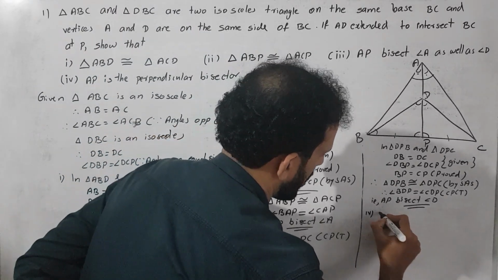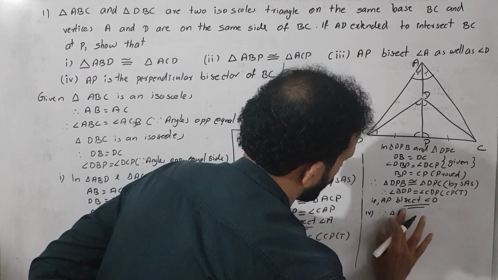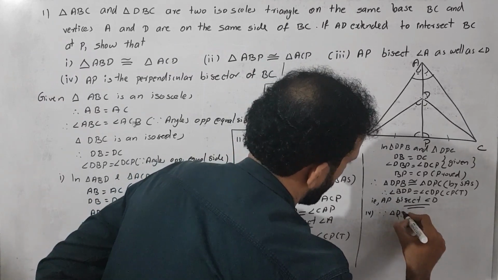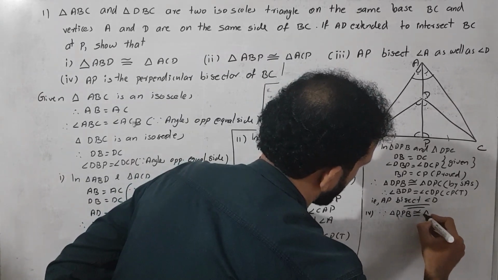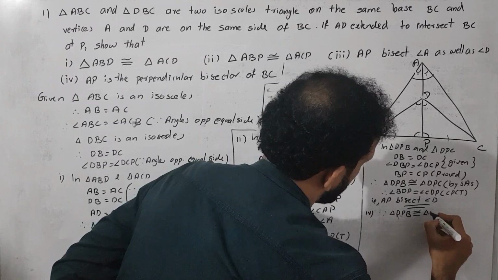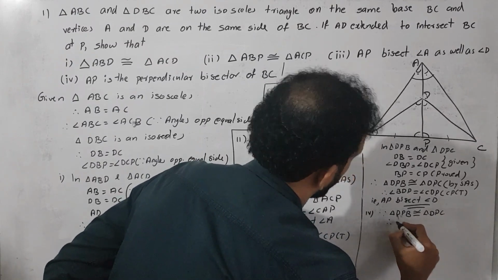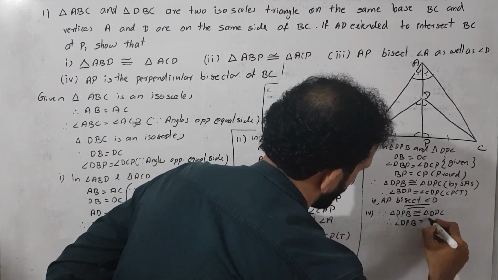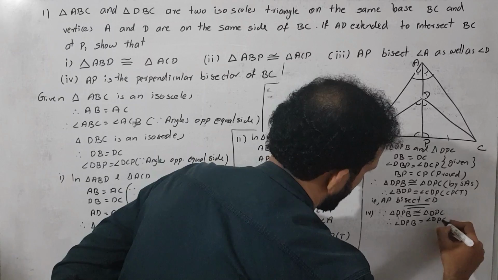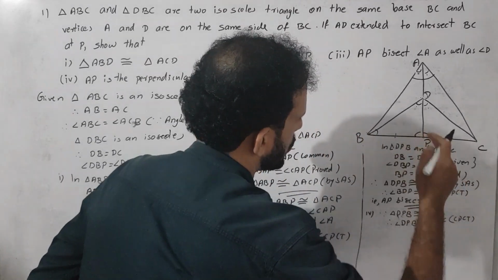So we start: since triangle DPB is congruent to triangle DPC, therefore angle DPB is equal to angle DPC. What is the reason? CPCT. Okay, we got it. These two angles are equal.